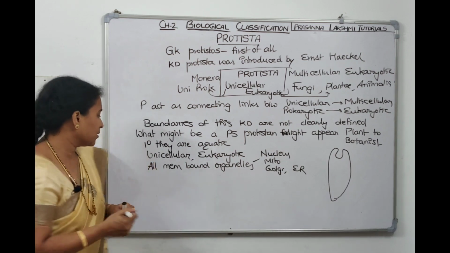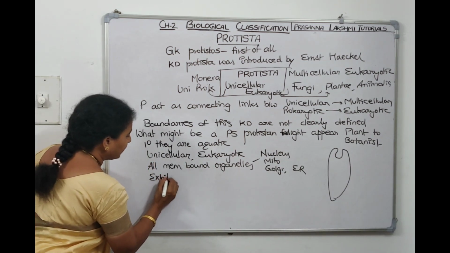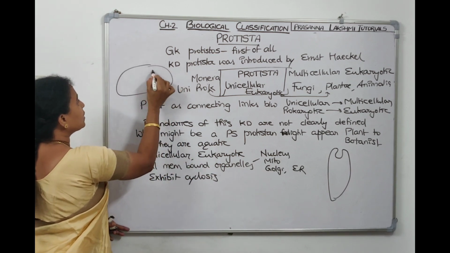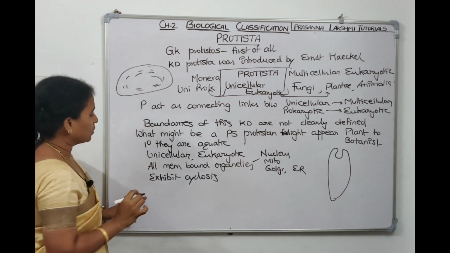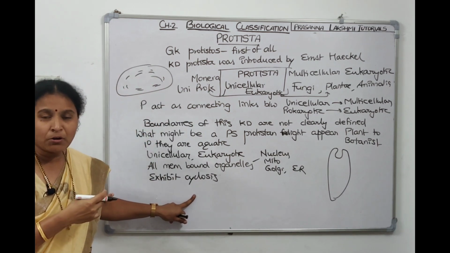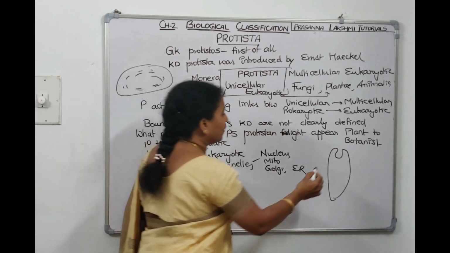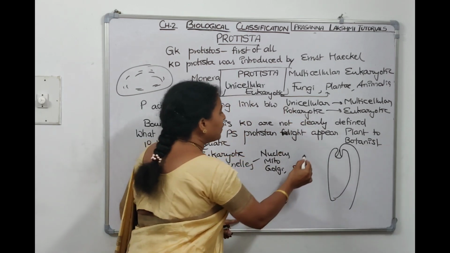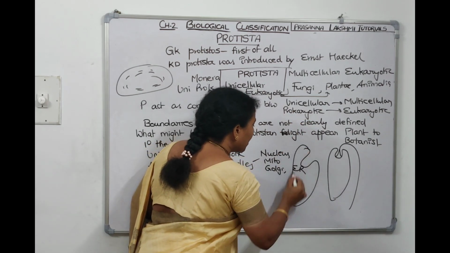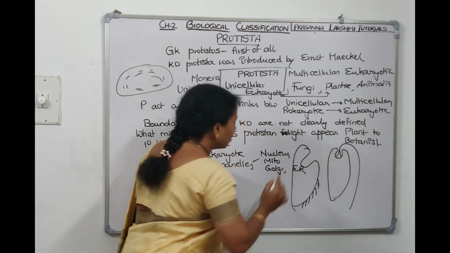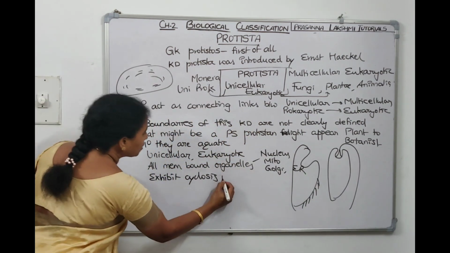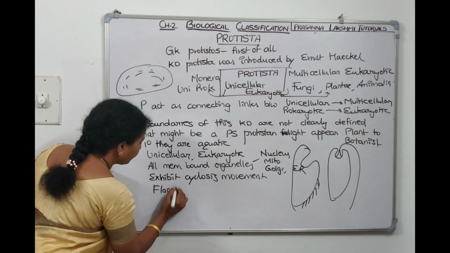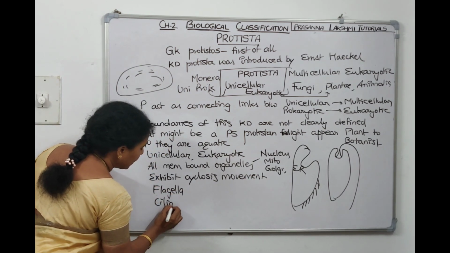So they exhibit cyclosis. Cyclosis means the contents of the cell move within the cell. They show this type of movement, and they have cilia and flagella also. Euglena has one big flagellum and one small flagellum, and Paramecium has cilia all throughout the body. So they have locomotor structures like flagella and cilia.